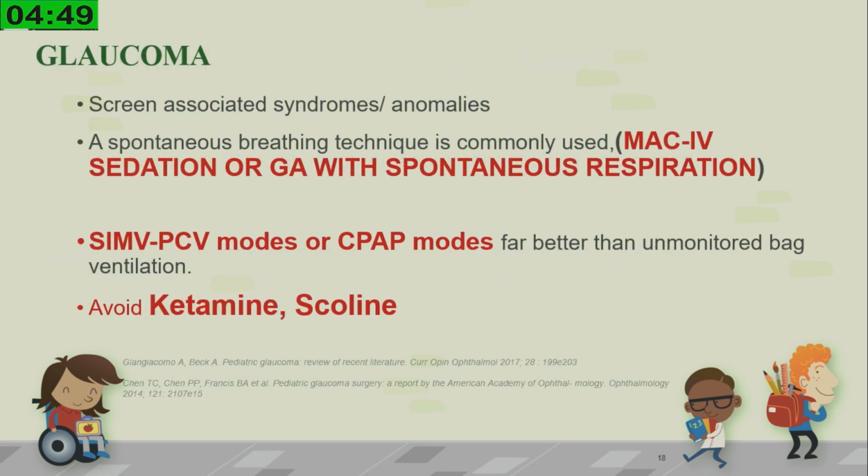Now coming to the glaucoma, we have to screen for associated syndromes and anomalies. A spontaneous breathing technique is most commonly used. We use monitored anesthesia care, IV sedation, or GA with spontaneous respiration. And we use synchronized intermittent mandatory ventilation, pressure control ventilation modes, and CPAP, that means continuous positive airway pressure modes for our children, which is far better than unmonitored bag ventilation. We avoid ketamine and scoline in these kids.